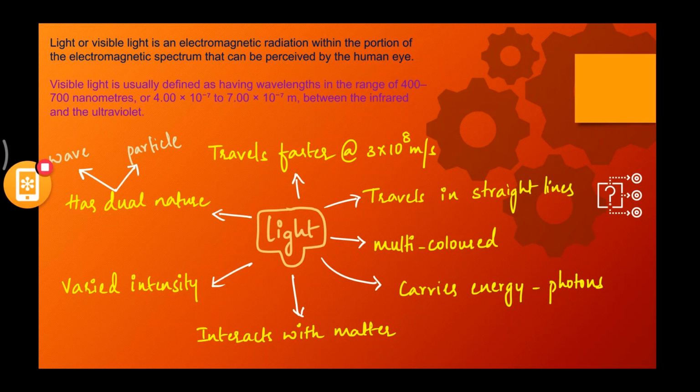So I'll again repeat the slide to you. Light is basically a form of energy. It travels fast, with a speed of 3 × 10^8 meters per second. It travels in straight lines. It is multicolored. It carries energy in the form of photons. It interacts with matter. It has varied intensity, because it can have many different frequencies as well. It has dual nature, because it acts as a wave as well as in particle form. The range of visible light is 400 to 700 nanometers. We've already studied this earlier. Any doubts in this particular slide?